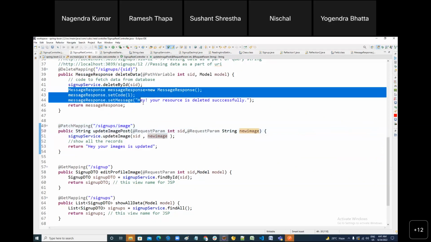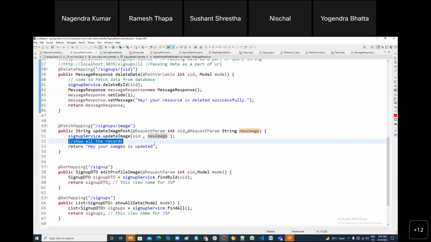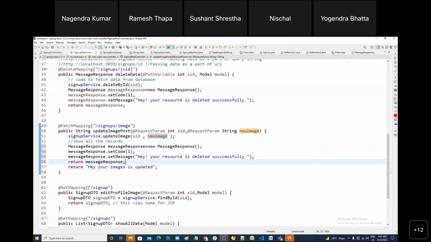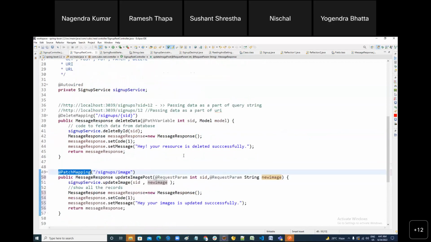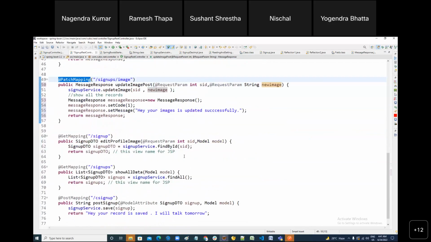So here you can create the message. What message? Please reply. Done. Is it clear or did you get confused? Instead of PutMapping, here I'm updating only one attribute of it. That's why I'm using PatchMapping. In which scenario do we use PutMapping? Yes, sir. I will teach you. I'm teaching you. Okay.